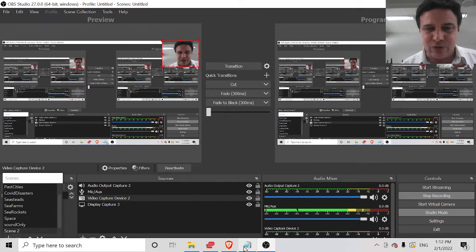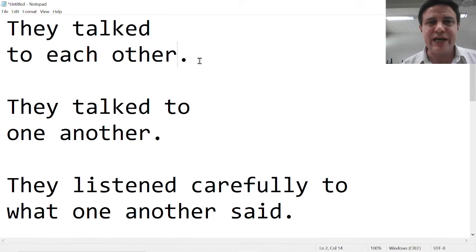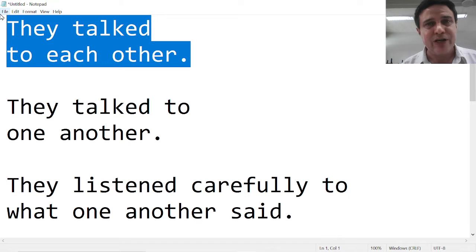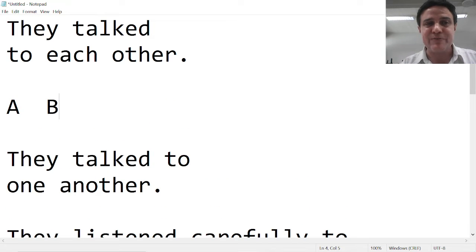Each other and one another. When we have a sentence, "they talk to each other," does that mean that there were two people talking to each other? Or could it have been three people? Was it just person A and person B? B talks to A and A talks to B?